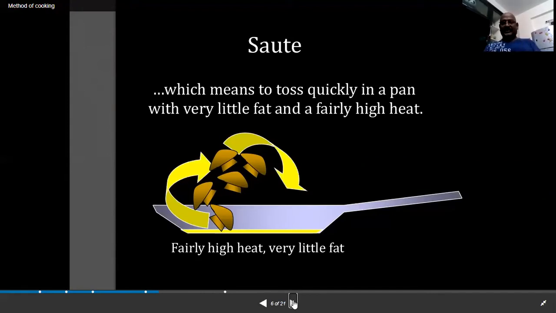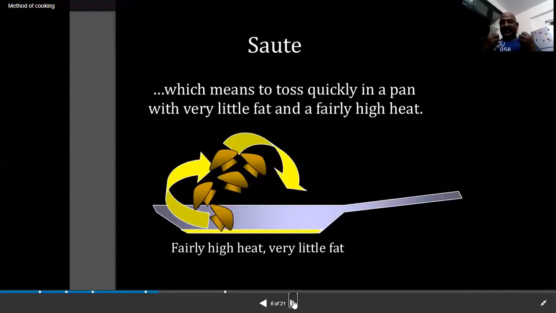In the saute method, you take a frying pan, whether it's a non-stick pan, an iron pan, or a copper pan. Add a little fat, which can be any oil or butter. Add the little fat over a high flame, the flame should be very high.